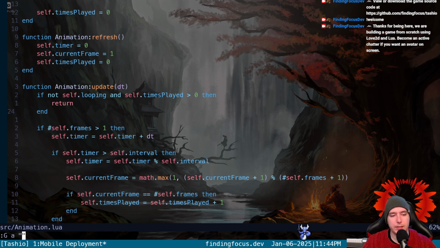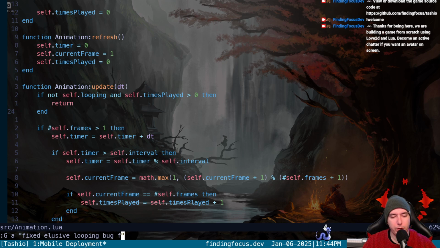So we'll say that this is fixed: elusive looping bug for animations. Cool. And we'll get that pushed.